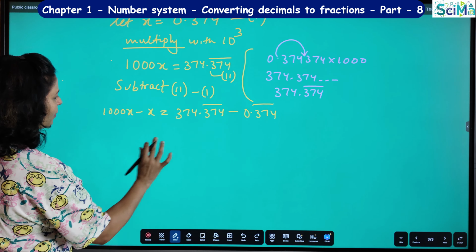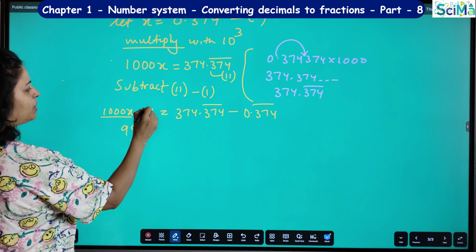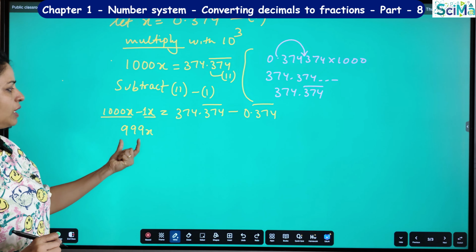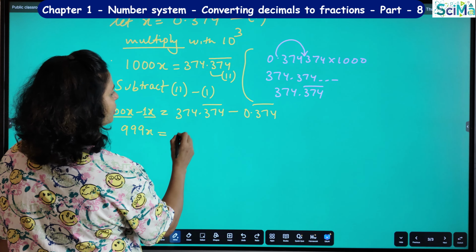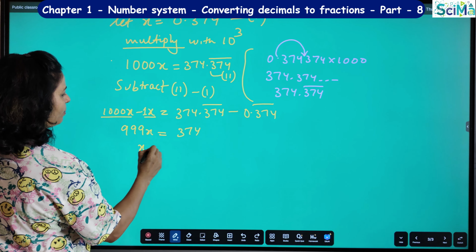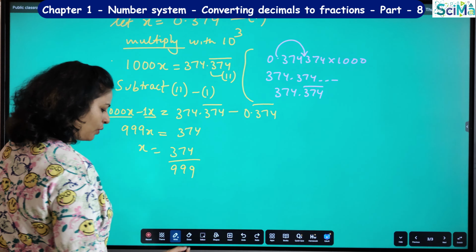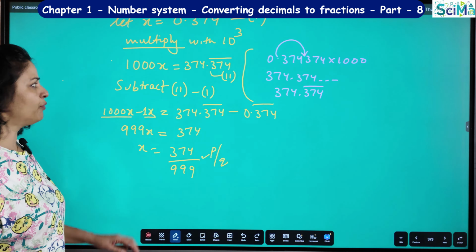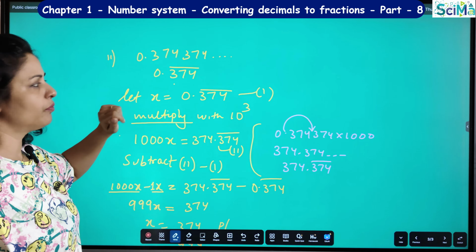So I will get 999x, since 1000x minus 1x will give you 999x. 999x is equal to 374 only. So x will be 374 by 999. If you want, you can reduce it. If it's not possible, leave it as it is. So this is the p by q form of this decimal, 0.374 bar.